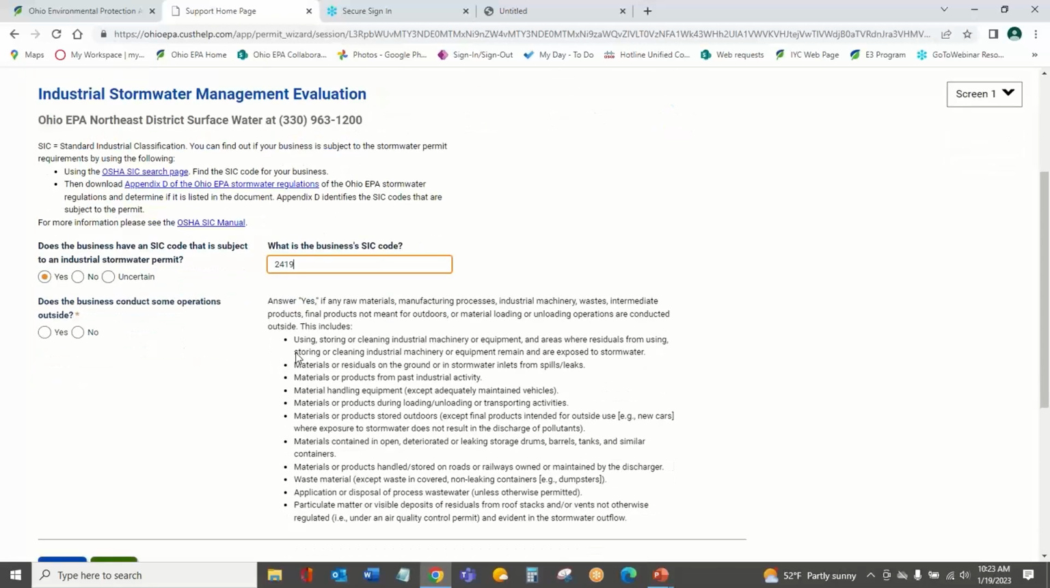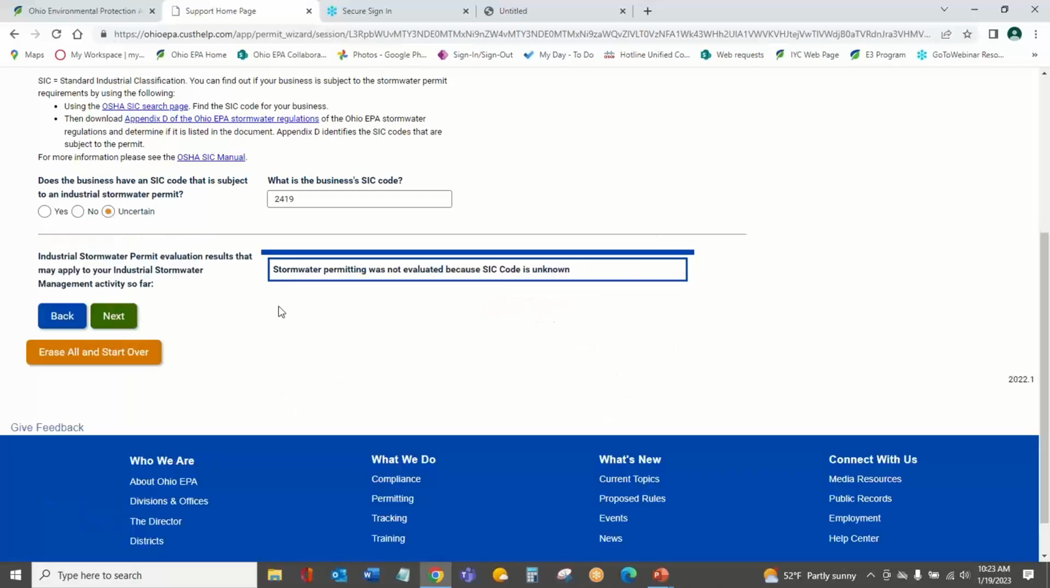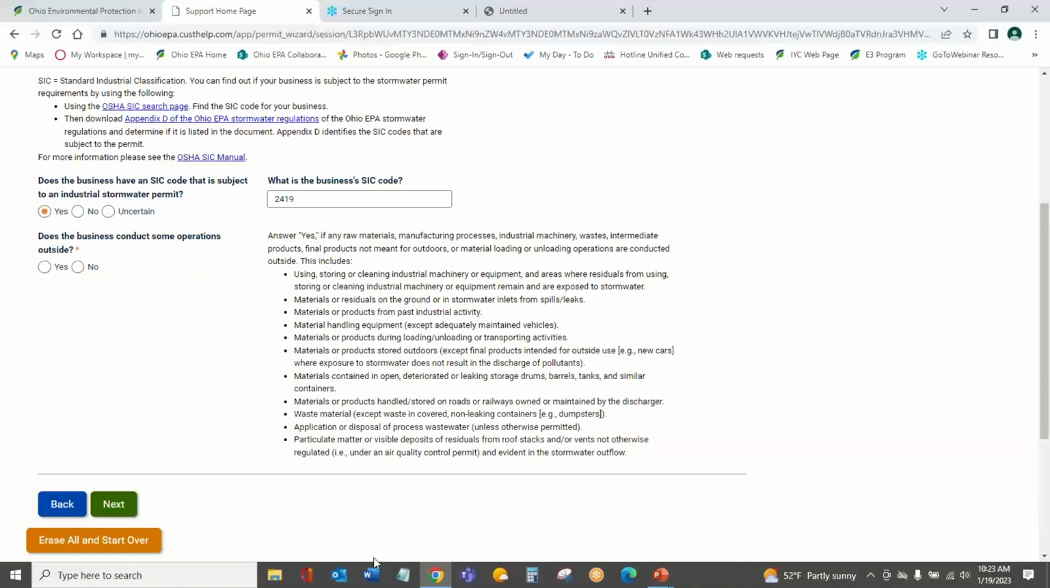After I've said yes, you'll notice that this generates more questions for my business. Originally, when I pressed uncertain, you'll see down here at the bottom, it says permitting was not evaluated because the SIC code is unknown. So without that SIC code, it can't evaluate it properly, and it's going to give you some general guidance for getting that code at the end. If I say yes, though, you'll see that there's more questions, and it hasn't really made a decision yet. There's no guidance there at the bottom.